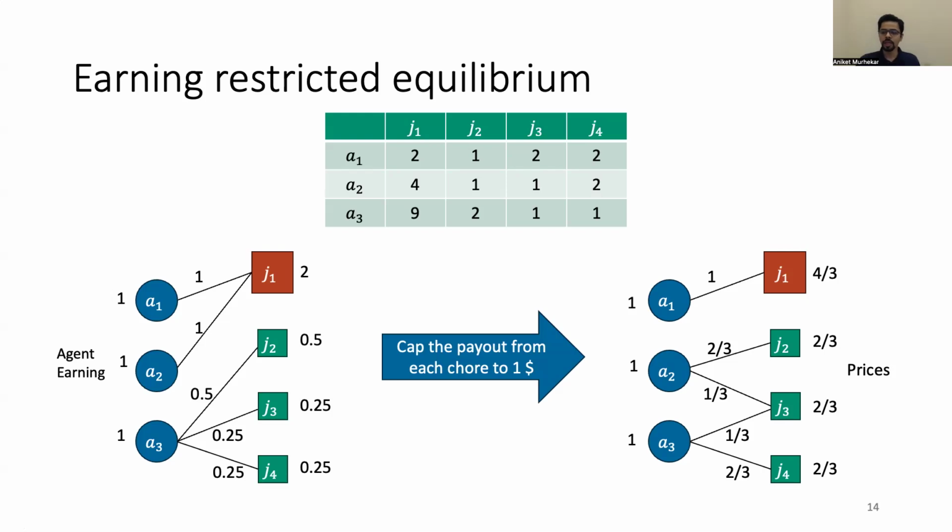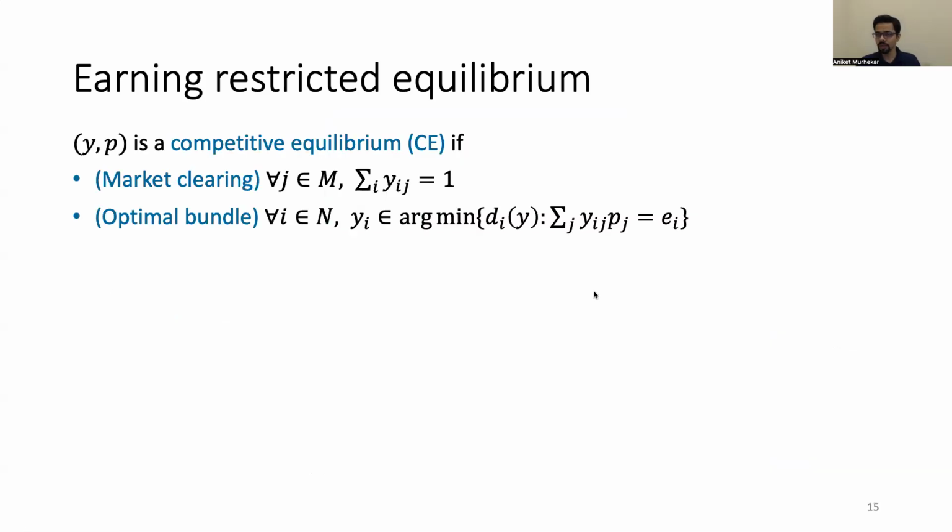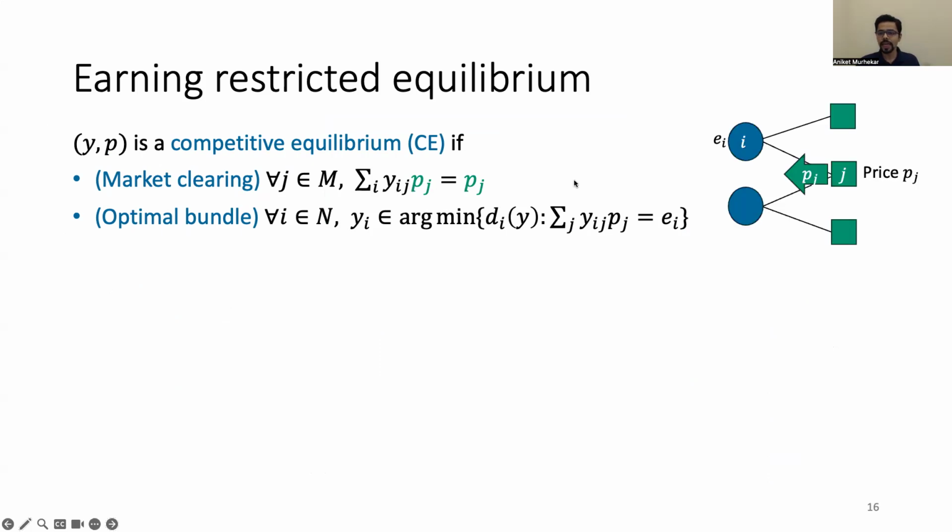So concretely, what are we doing? What is an earning restricted equilibrium? Let's start by revisiting what a competitive equilibrium is. In a competitive equilibrium, the market is cleared, so every chore is fully allocated, and every agent gets an optimal bundle, which means a bundle of lowest disutility subject to every agent getting their earning requirement. Another way to look at it is to say that every chore whose price is p_j pays out p_j. So if the price or the payment of the chore is p_j, then a total amount of p_j money is disbursed to the agents.